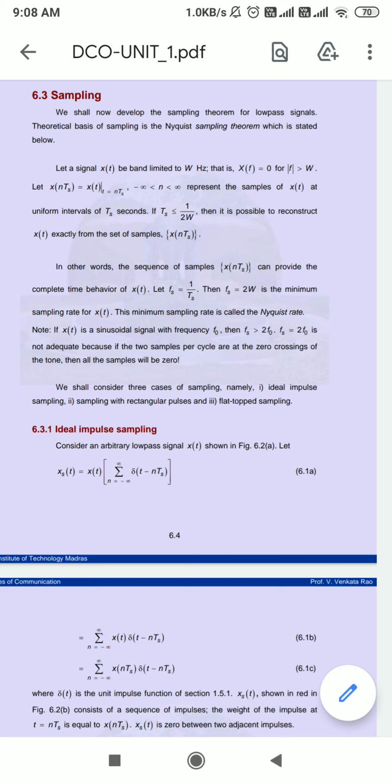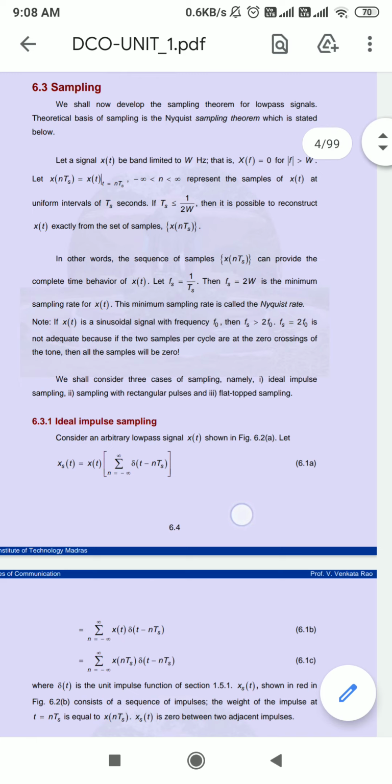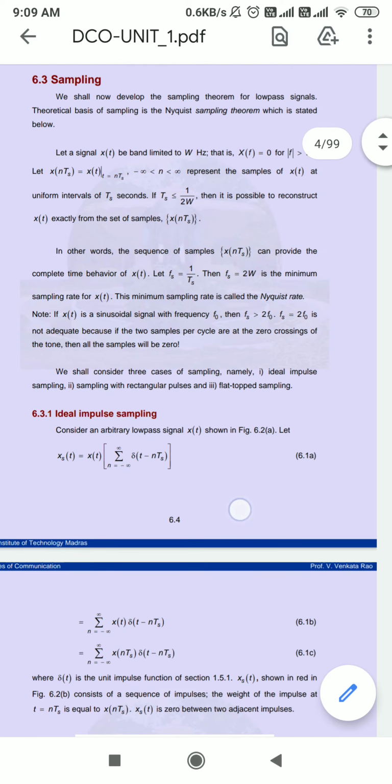So again we can say a band limited signal of finite energy which has no frequency component above W hertz may be completely recovered from a set of uniformly spaced discrete samples when there is a rate f of s that is greater than or equal to 2W.